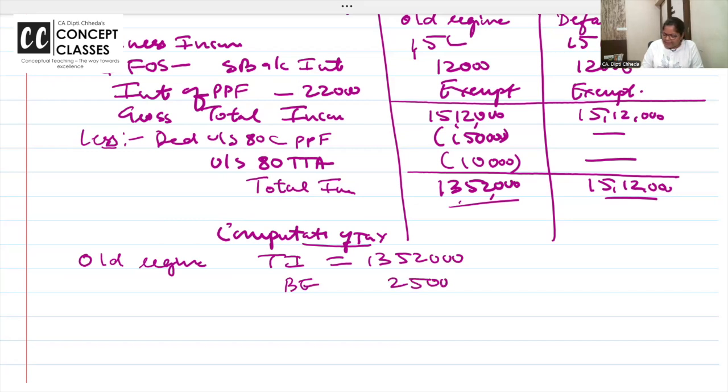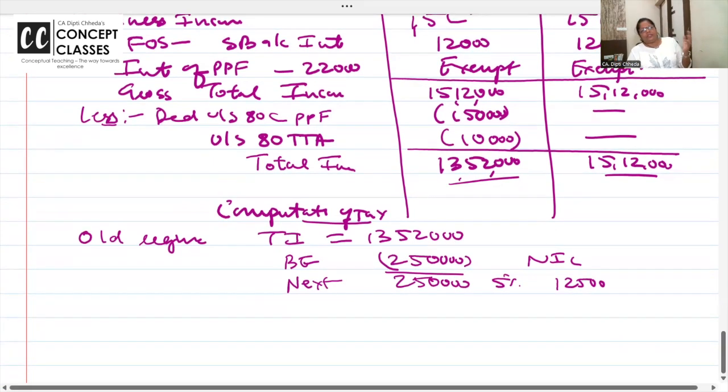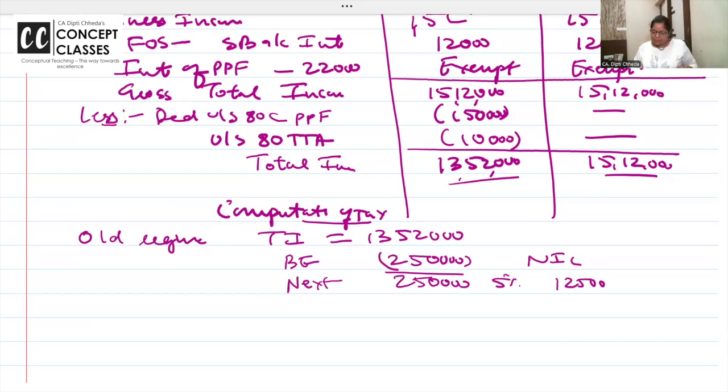What is the basic exemption? 2.5 lakh, nil. Next, up to 2.5 to 5 lakh, 5%.